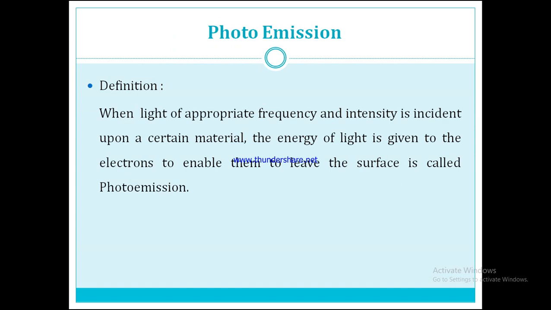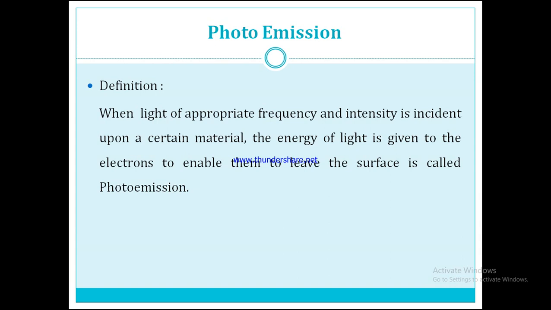The definition of photo emission is that when light of appropriate frequency and intensity is incident upon a certain material, the energy of light is given to the electrons to enable them to leave the surface. This is called photo emission. Means what? The emission of electrons due to the incident light with appropriate frequency and intensity occurs with the help of the photo emission concept.